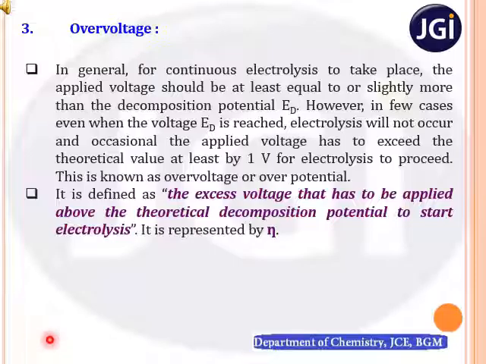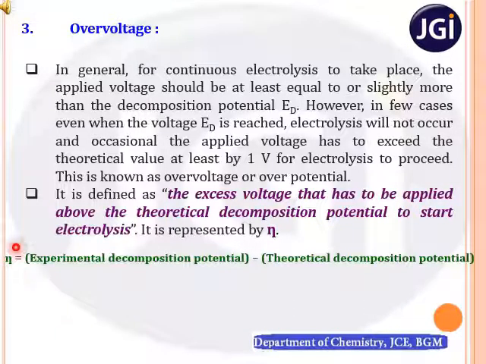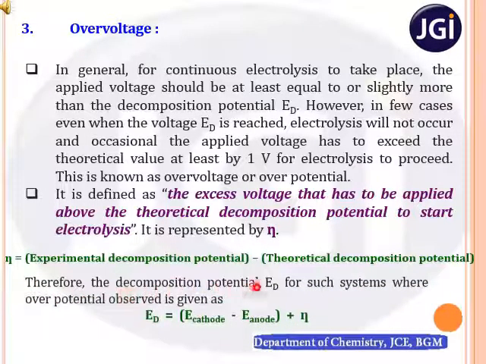Right? So eta η can be calculated by the difference of experimental decomposition potential and theoretical decomposition potential. Therefore, the decomposition potential ED for such systems where excess potential is required is given as ED equals E cathode minus E anode plus eta, that is over potential.